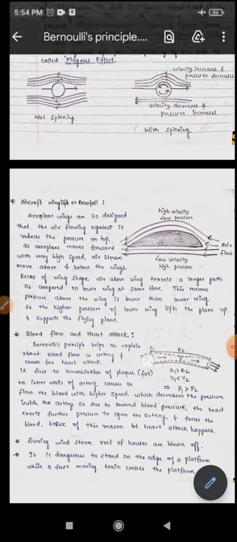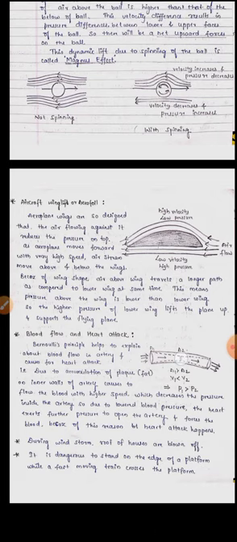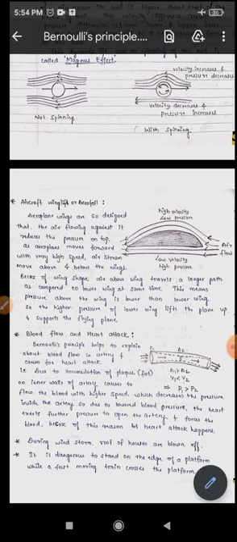area, the area at this end, A1, is greater than A2, and we know that as area increases, velocity decreases, and as area decreases, velocity increases.